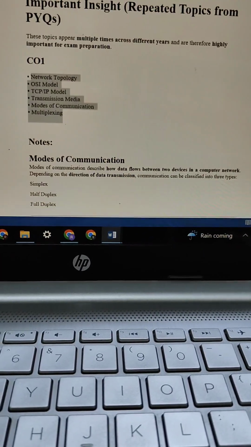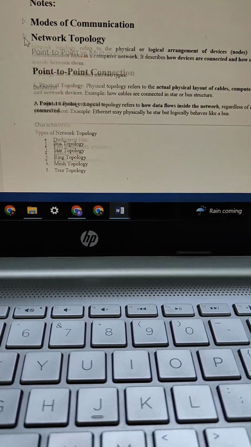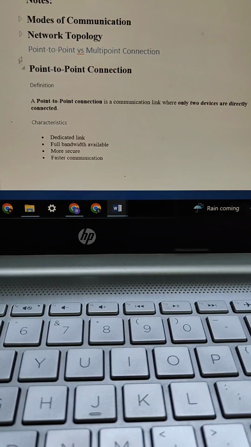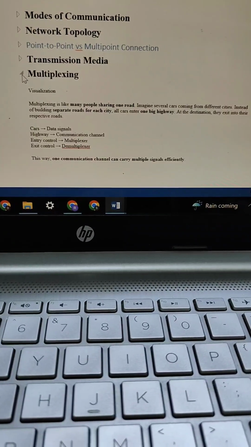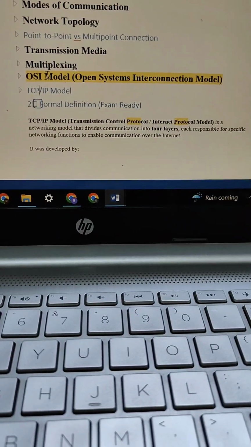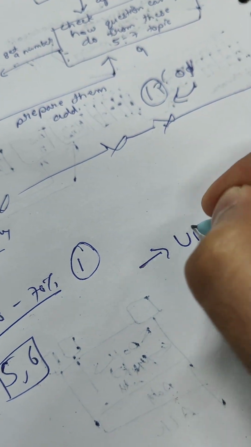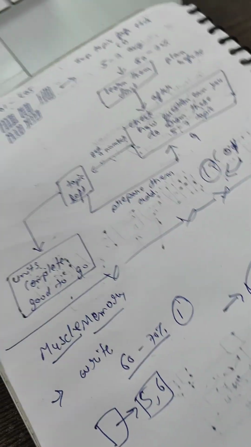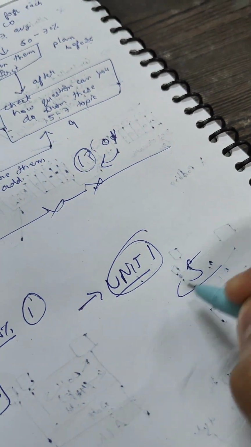My Word file contains all the topics. There is the mode of communication, network topology, point to point, transmission media, then multiplexing, then the OSI model, then TCP. So I have to write these topics in a copy or on a page, and then we are good to go for unit 1. In the same way, I have to follow the same process for all the 5 units, and we are good to go.